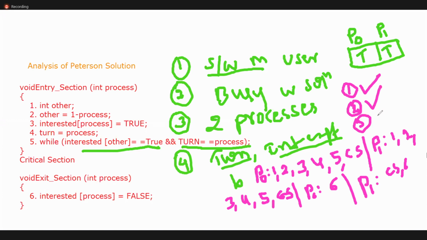Making the interested process finally false means we are giving the chance to the other process. So bounded waiting we are also achieving. Giving the chance to execute to all the available processes is called bounded waiting. If only one process is executed an infinite number of times, that is not bounded waiting.